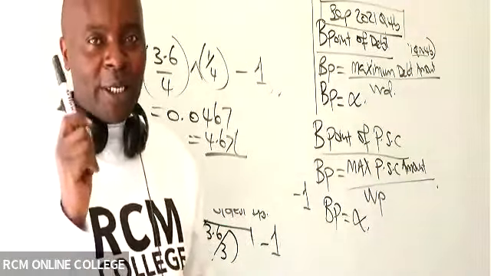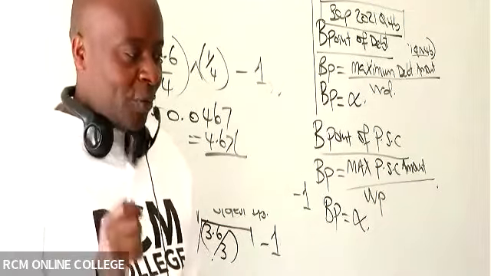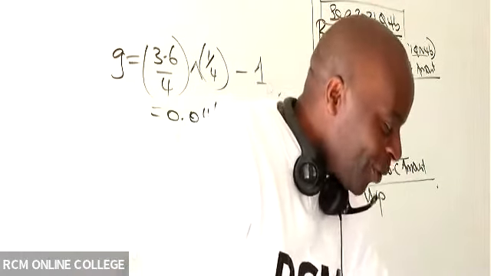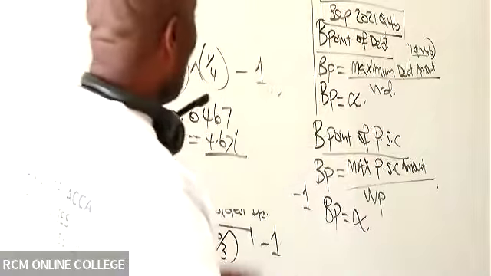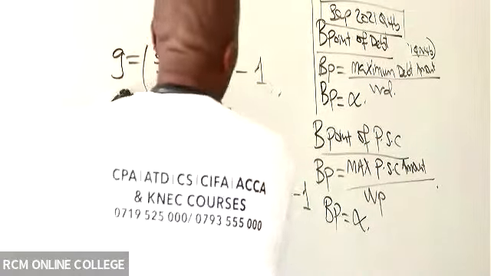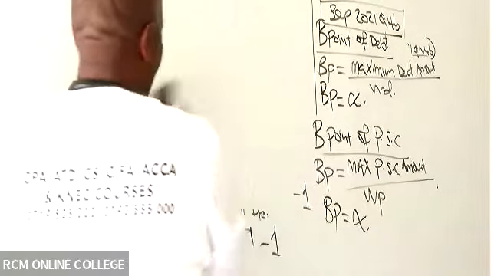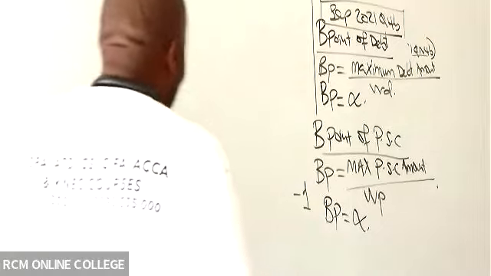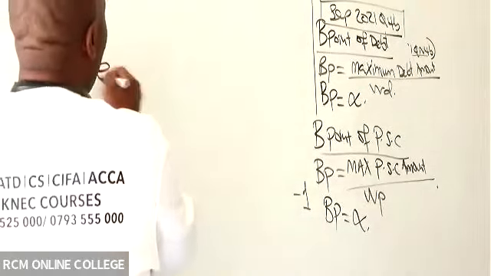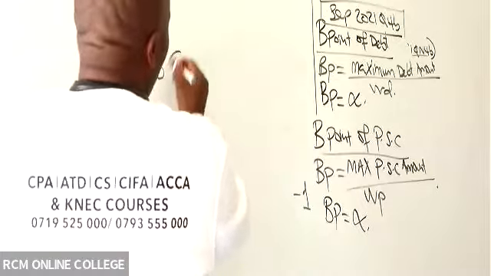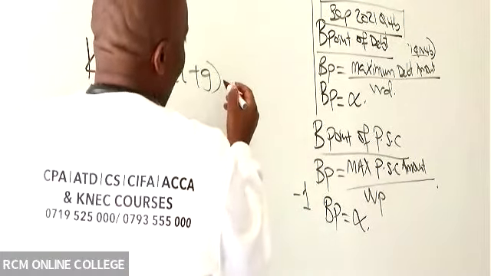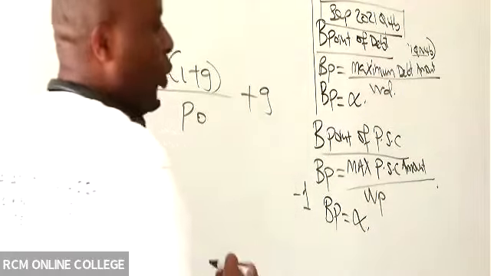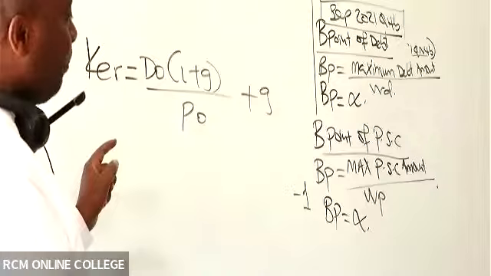I can only continue once you get that 4.67. If you do not get that 4.67, you must have forgotten to put this in brackets. So 4.67. I will come back to the second method of getting G, but before that, we are getting the cost of equity retained earnings, which is D0 into 1 plus G, all over P0, and at the end of the day, we must add growth there.